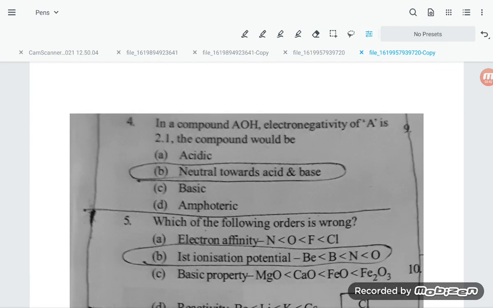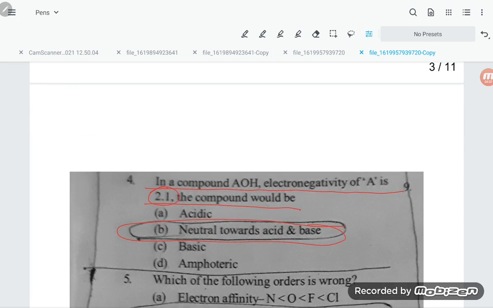Now question number 4. In a compound AOH, the electronegativity of A is 2.1. The compound will be neutral towards acid and base. They are saying its electronegativity is 2.1, so it is neutral. If the electronegativity of A is 2.1, then it will be a neutral compound.